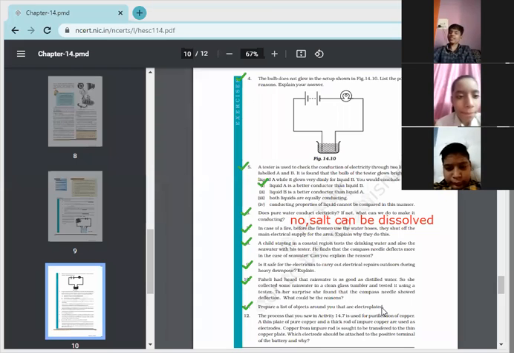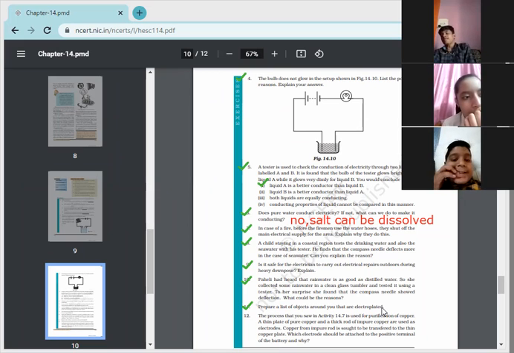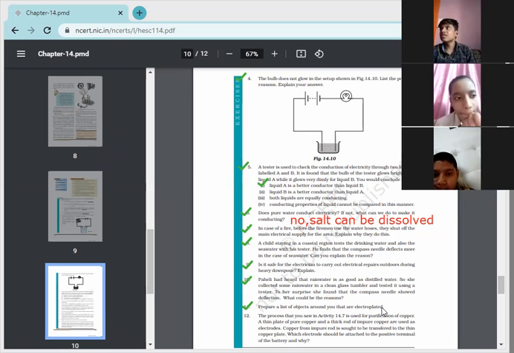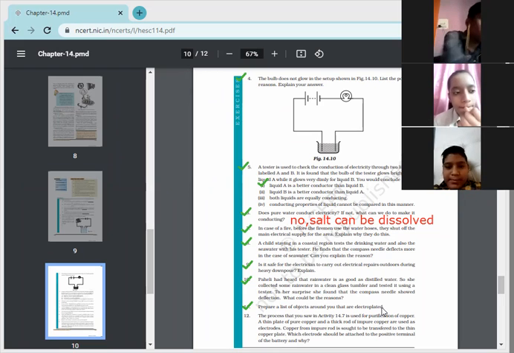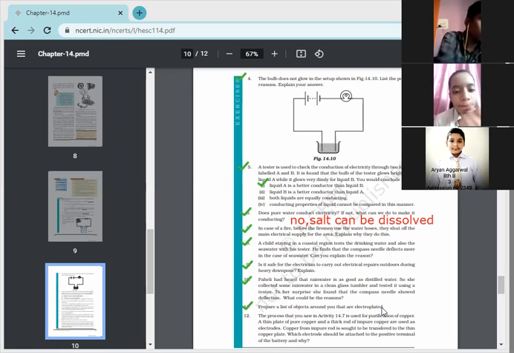Ma'am, pure. Yes, first of all, children, write down: we will connect the impure copper plate with the positive terminal of the battery because current flows from positive to negative, and slowly during this process the copper will be deposited on the other copper plate. Okay, so this is the question number 12 answer.